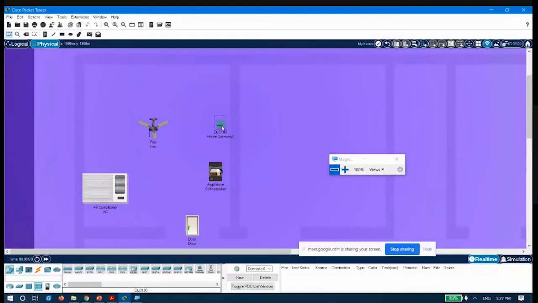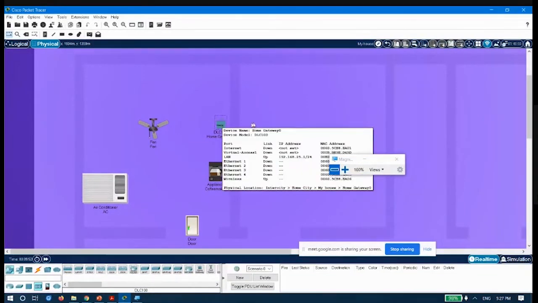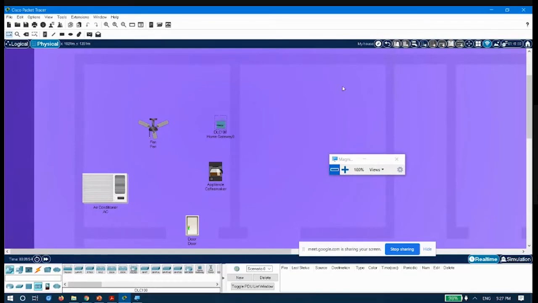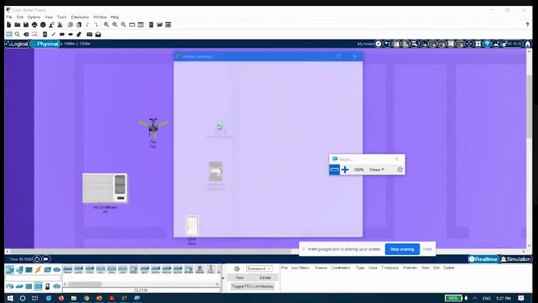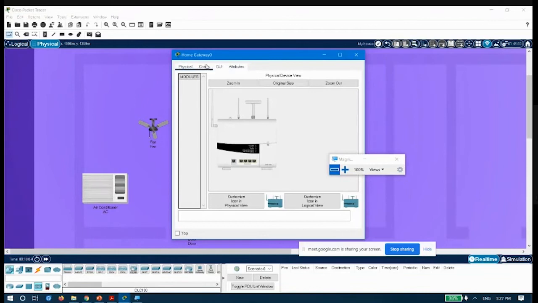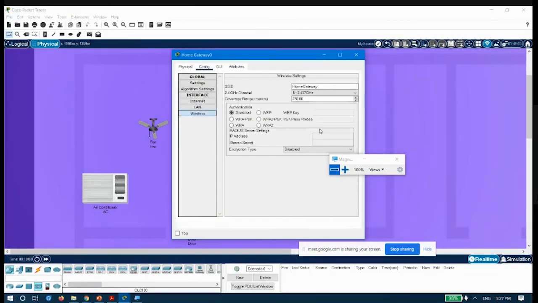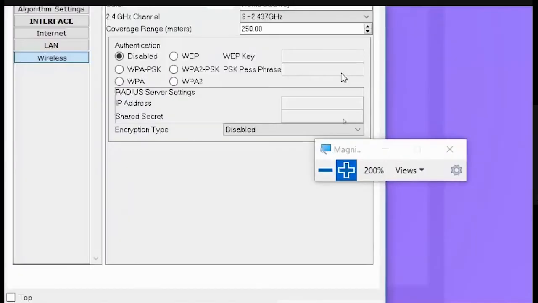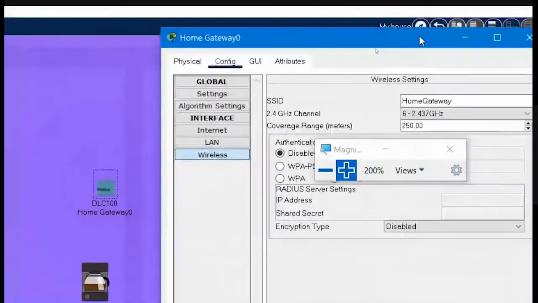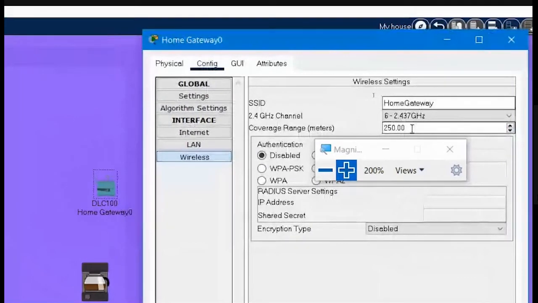With the home gateway, you can see the color of my screen has changed. This is because I have turned on the option to view the Wi-Fi networks. That's why it is showing like this. And you can see the range of this device is also given. If I click on config and then wireless, you can see the range of this home gateway is already provided. The range is 250 meters. That's why you can see that it is covering the whole house.